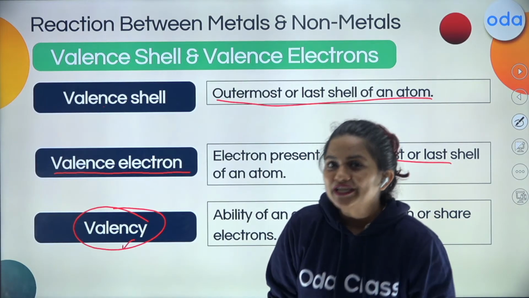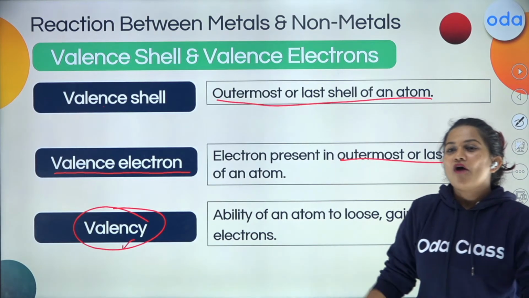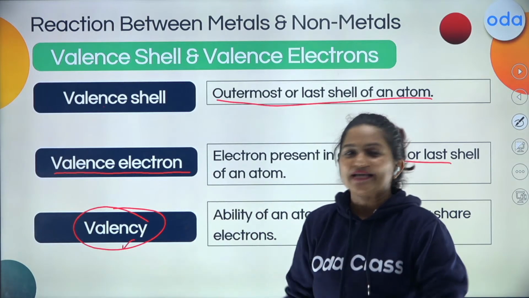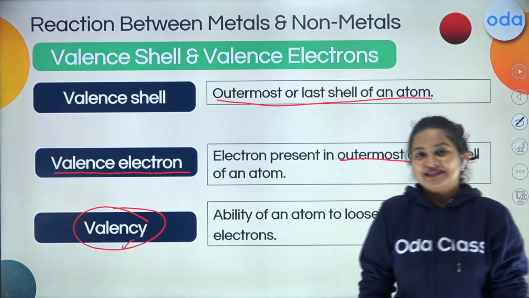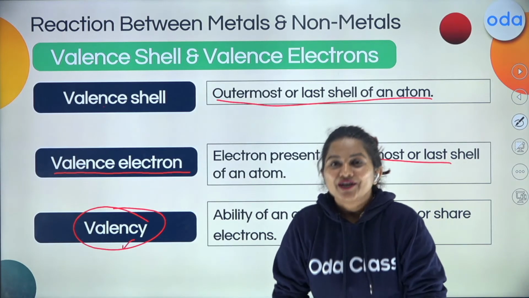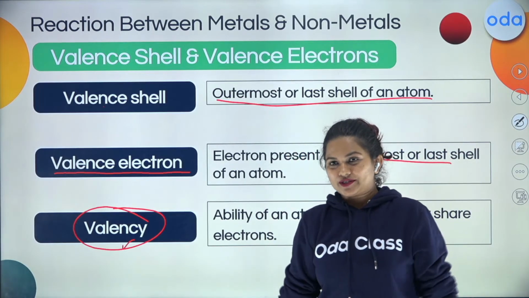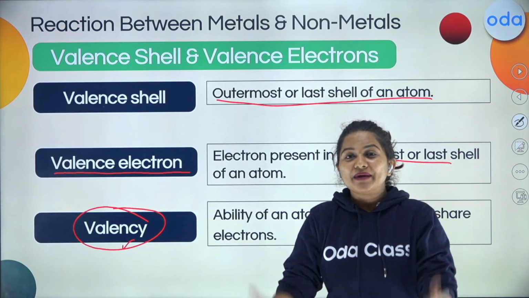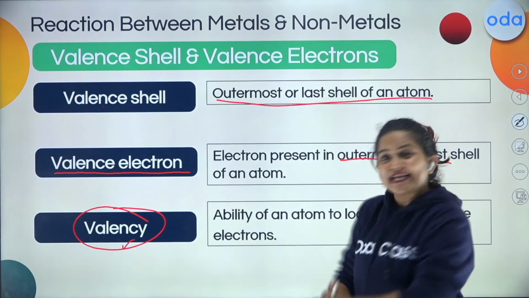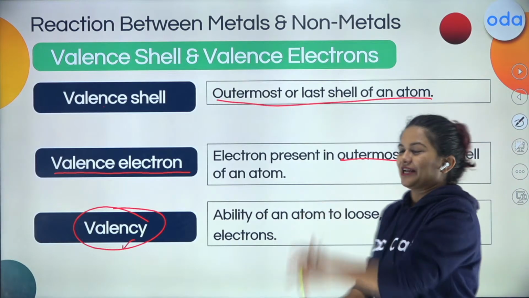Now, why are we discussing this? Why does the atom of any element or compound lose, gain or share electrons? They do this to combine. When two chemicals combine, they trade their electrons. When two elements combine, they trade their electrons. When I say trading electrons, I mean giving, losing and sharing.